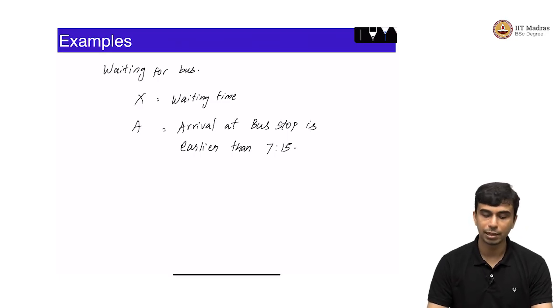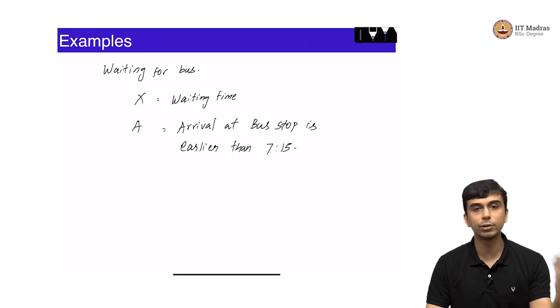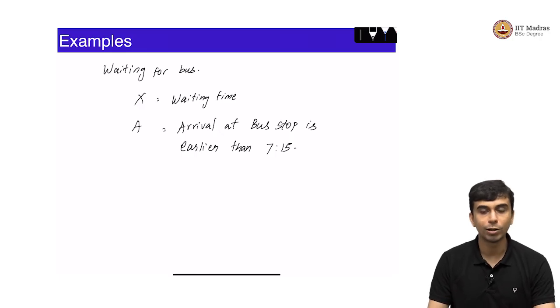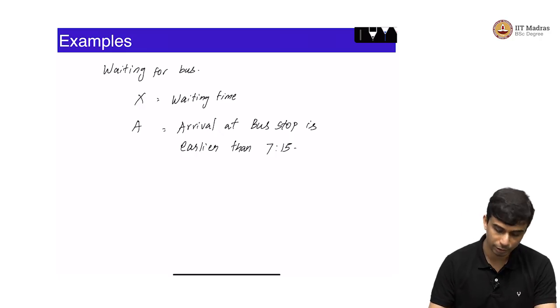So, A is the arrival. Given that you have arrived earlier than 7:15, what is the density of x? What is f of x given A?